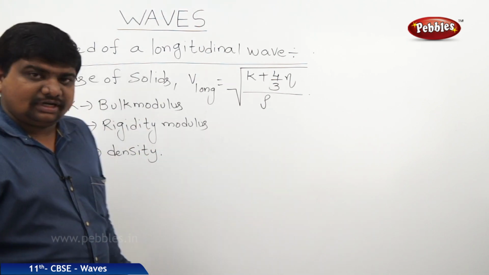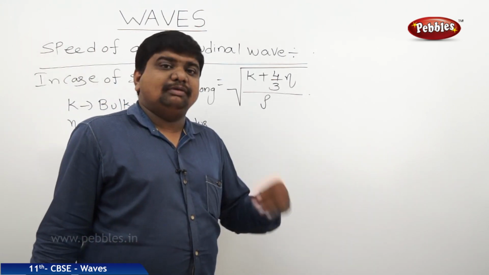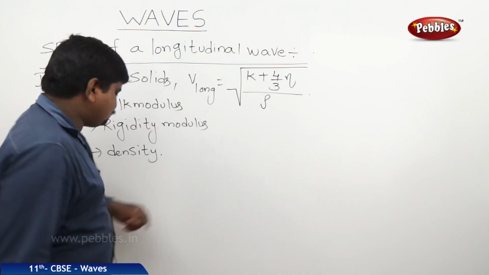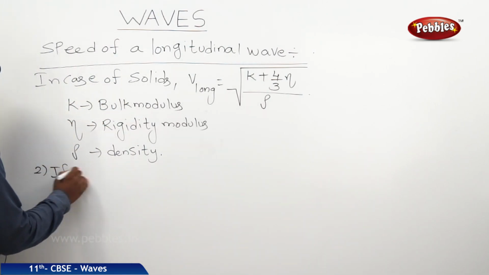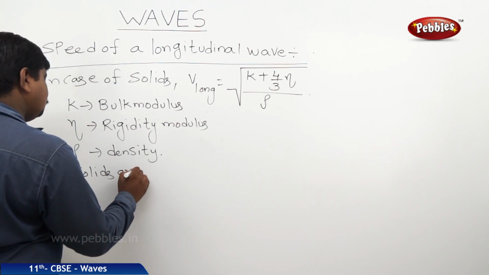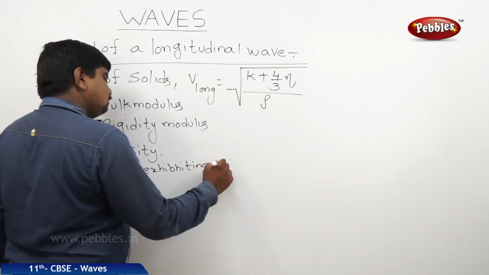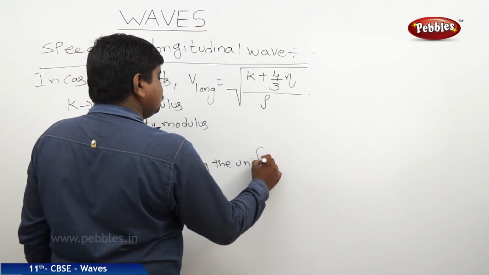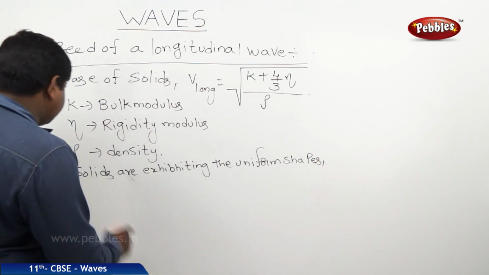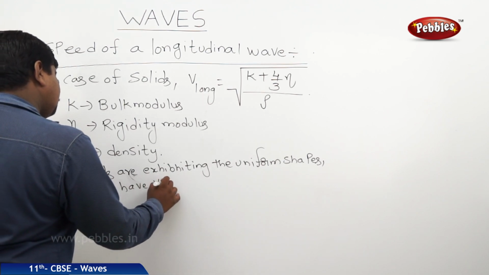It is not valid for all solids. If some solids have uniform shape and longitudinal shape, they will possess a bending factor, and this bending factor results in the Young's modulus also. So, second case, what we can say is, if solids are exhibiting uniform shapes, they include Young's modulus.